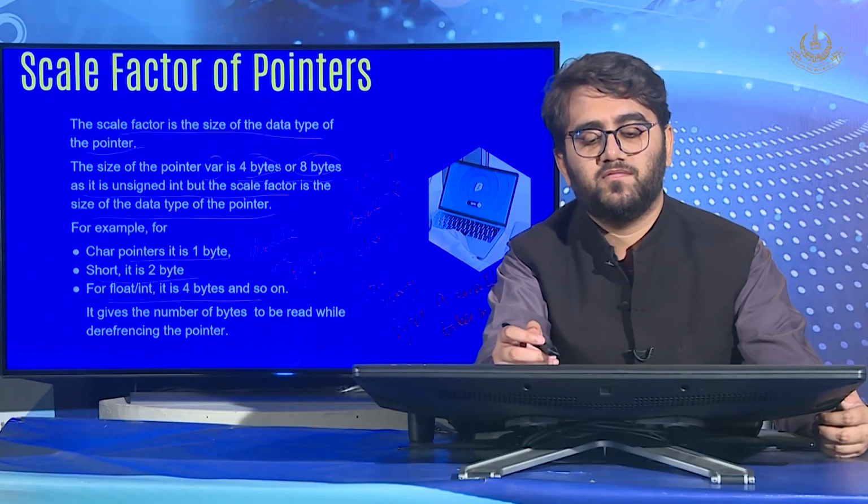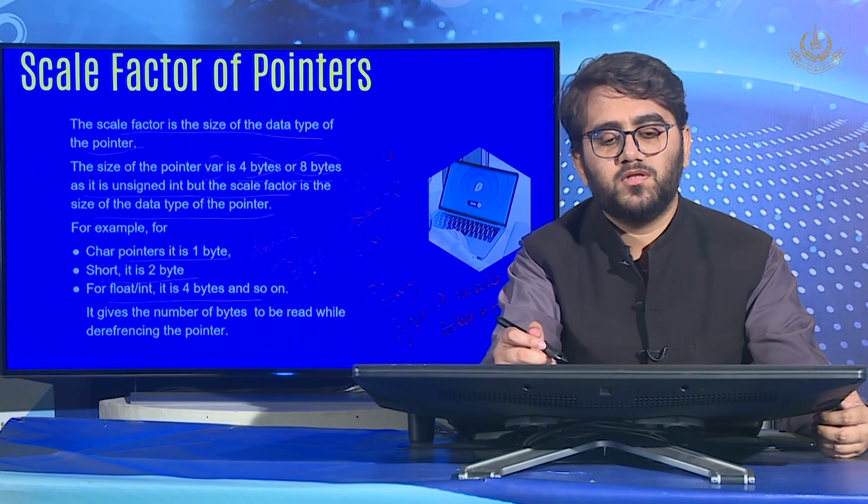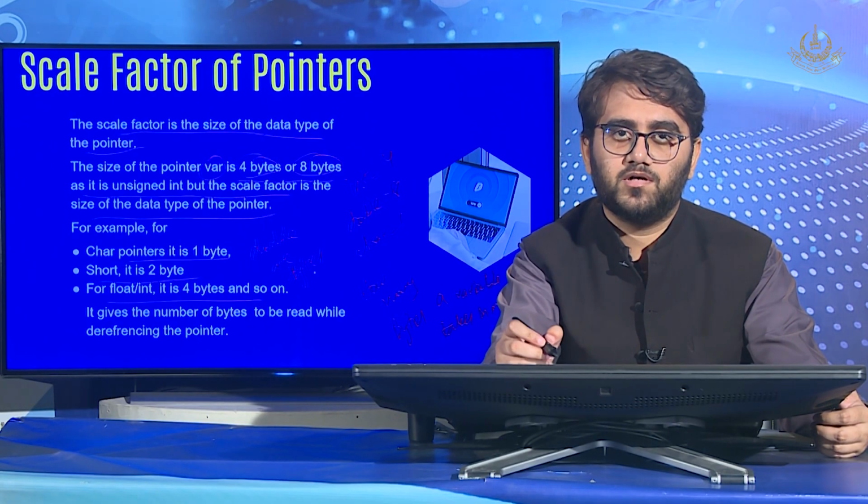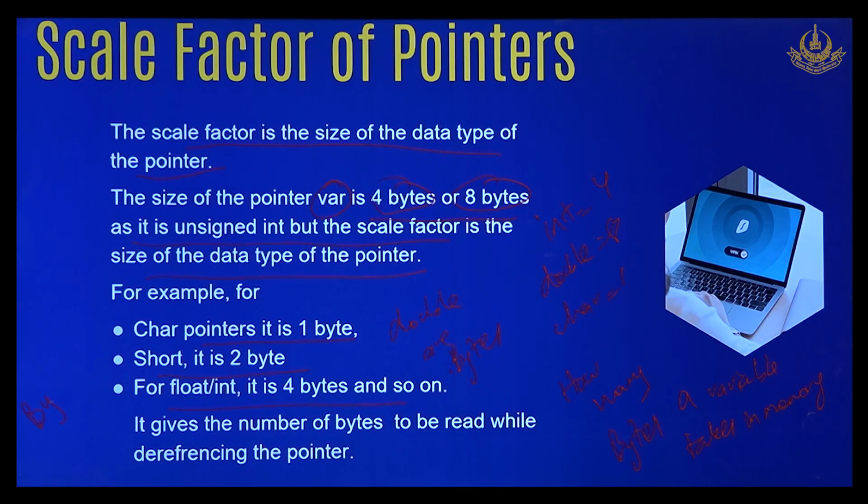Now here I have a small question for you people. What would be the scale factor, or the size, of a Boolean type of pointer? So the Boolean type of pointer would have 1 byte, because the Boolean itself takes 1 byte in the memory. So it gives the number of bytes to be read while referencing the pointer.